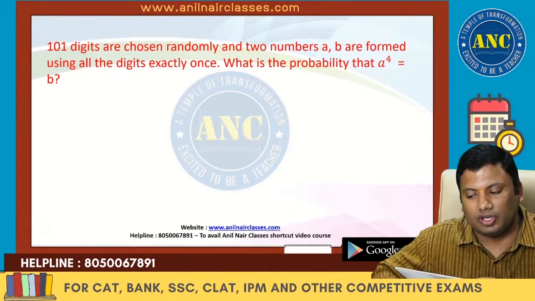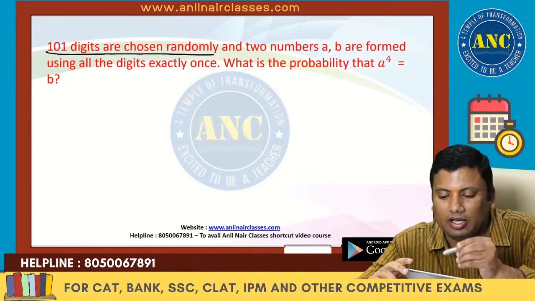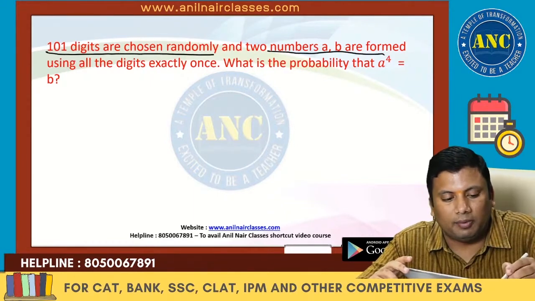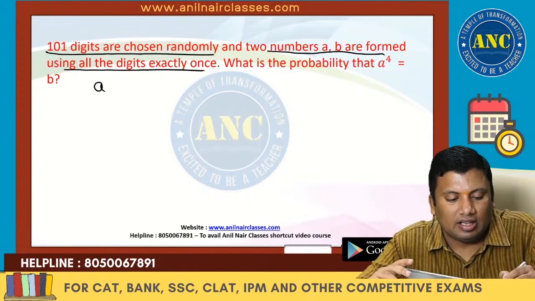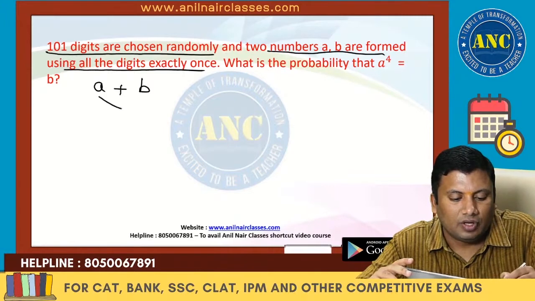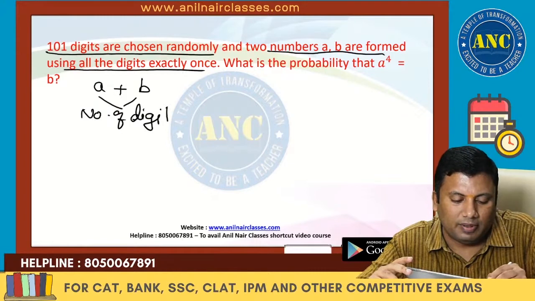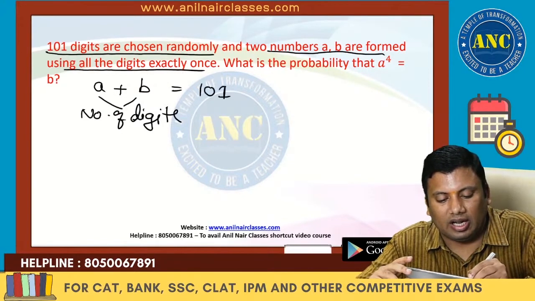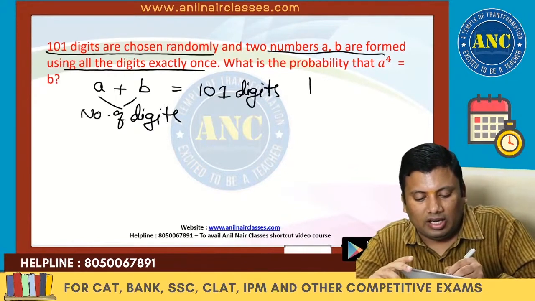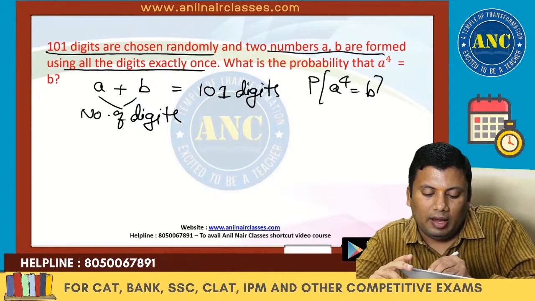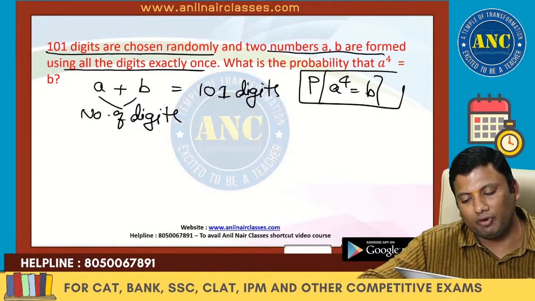Another beautiful question. 101 digits are chosen randomly, and two numbers a and b are formed using all the digits exactly once. The number of digits in a and the number of digits in b, combination is nothing but 101 digits. What is the probability such that a power 4 is equivalent to b?